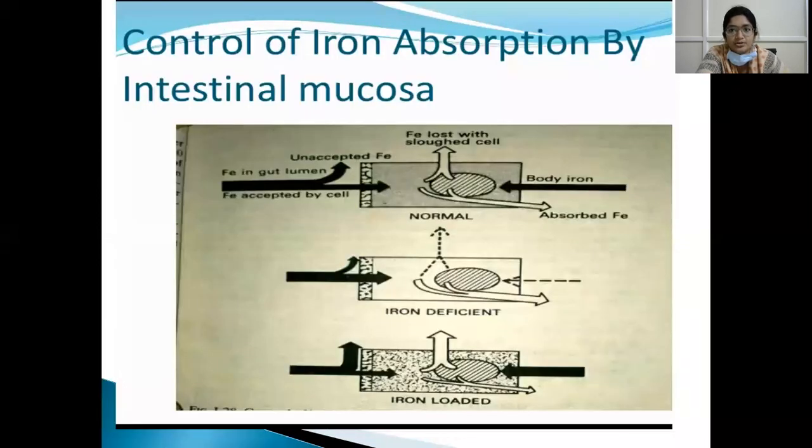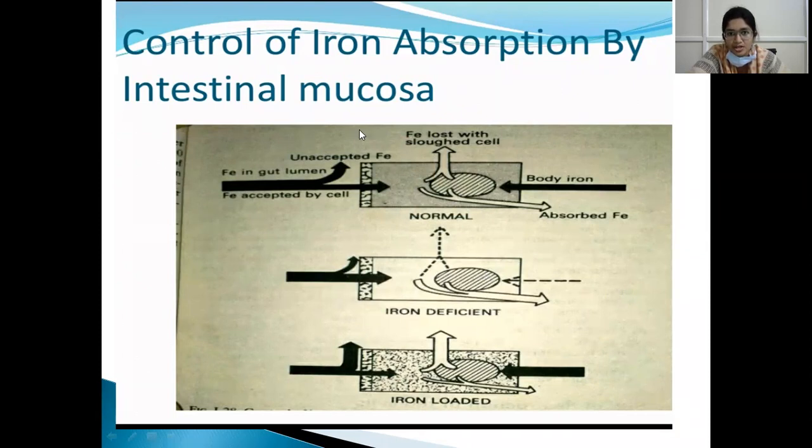So what is the control of absorption of iron by the intestinal mucosa? Not all the iron present in the diet is absorbed. So the absorption of iron is controlled by various factors. If body iron stores are deficient, the loss of iron will be less, and the absorption of iron will be more.